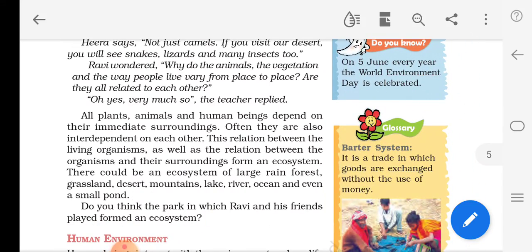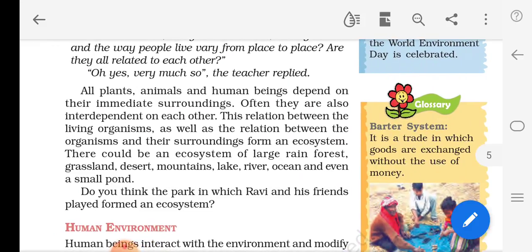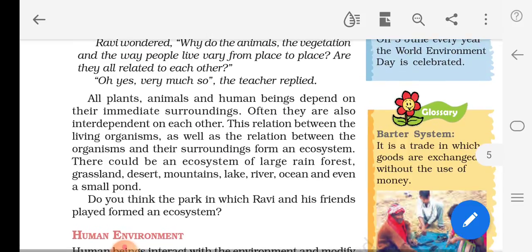All plants, animals and human beings depend on their immediate surroundings. Yes, humans alone cannot survive in the world without plants and animals. So let's see how we are dependent. All plants, animals and human beings depend on their immediate surroundings. Often they are also interdependent on each other.